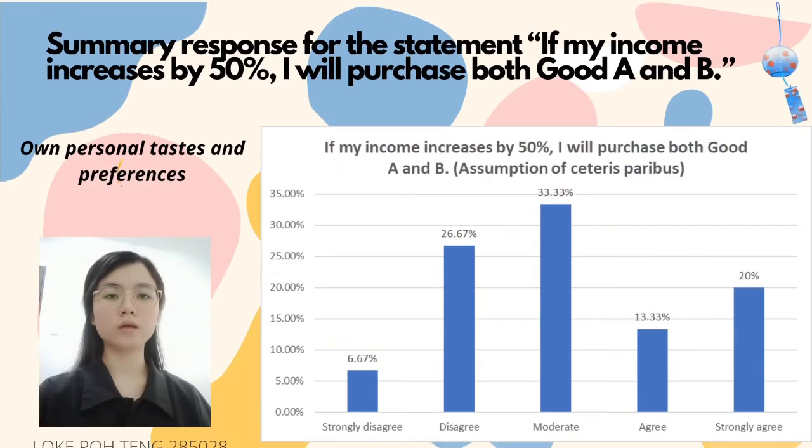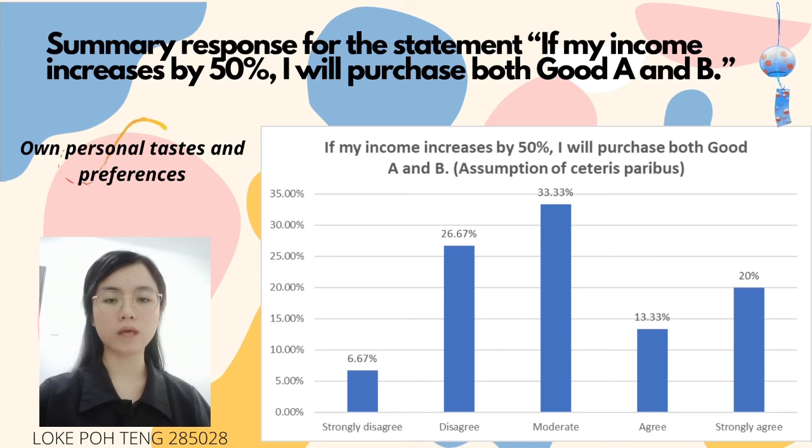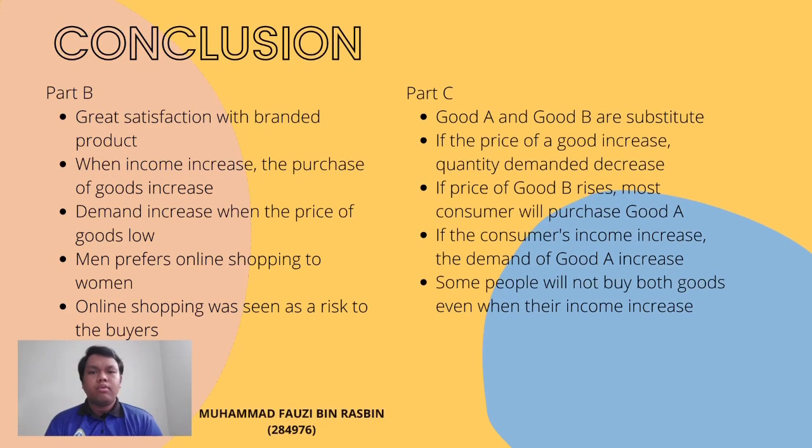Based on this figure, it can be concluded that 33.33% stand neutral, 4 respondents disagree and 1 respondent strongly disagrees with this statement: if my income increased by 50%, I will purchase both Good A and B. We can see that some consumers purchase both goods, while some consumers will not purchase both goods. Because everyone has their own personal taste and preference, consumers will purchase the things they like, such as either Good A or B, to get the utility satisfaction that they want.